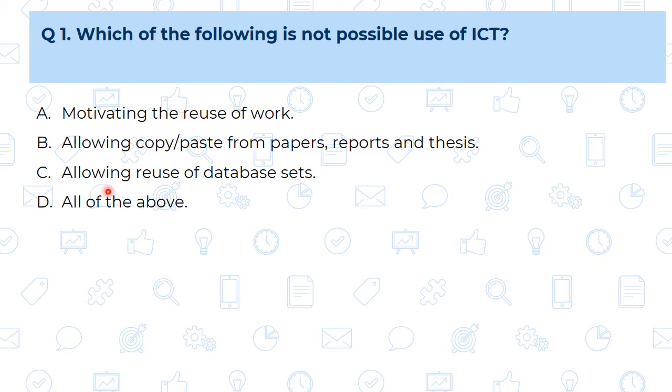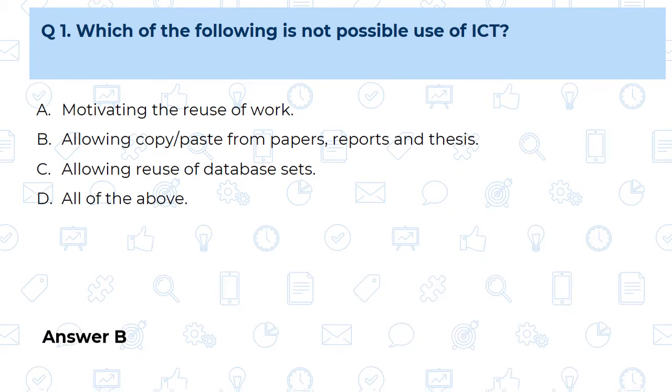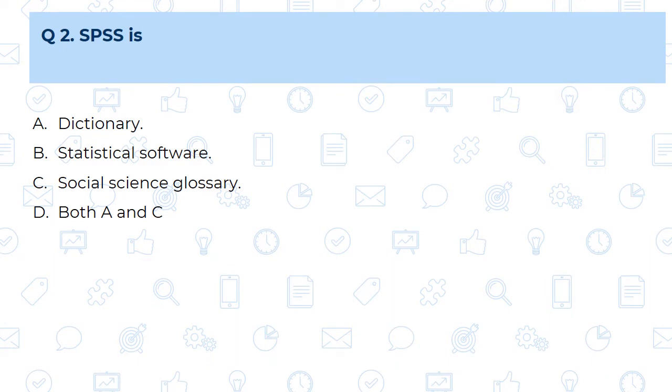C, allowing the reuse of the database sets. This is quite similar to the first one, A. So this is also a use of ICT. And D, all of the above. See, all of the above is not possible because A and C are uses of ICT, whereas B is not a use of ICT. Hence our answer is B.